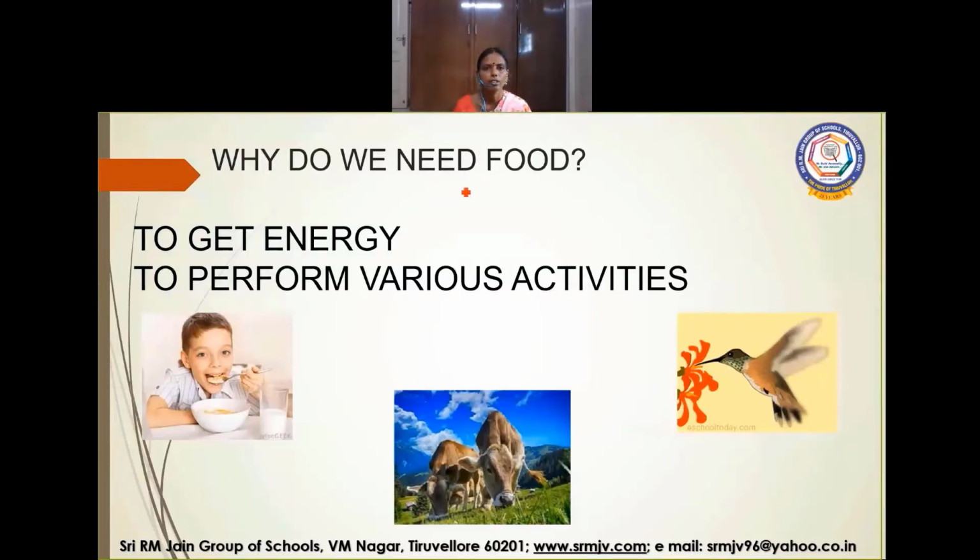Why do we need food? We need food to get energy and to perform various physical activities such as walking, running, swimming, skating, cycling, etc. Food is necessary for growth and development of the body. It protects us from diseases. It provides mental growth in addition to health.